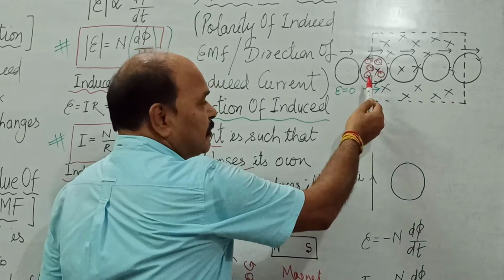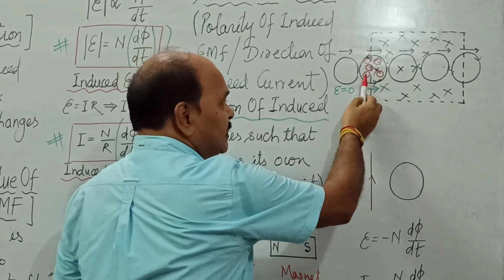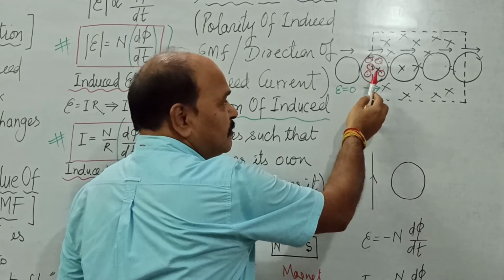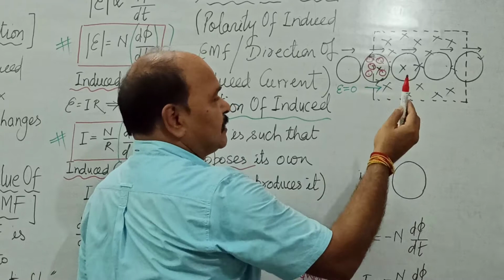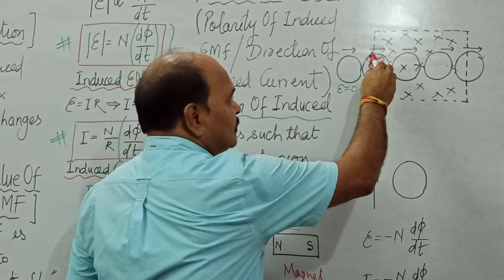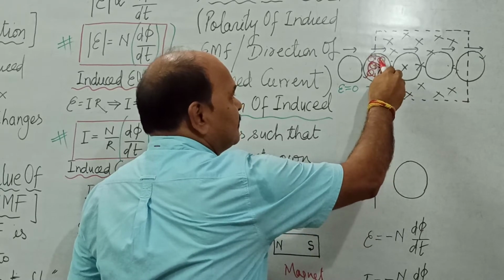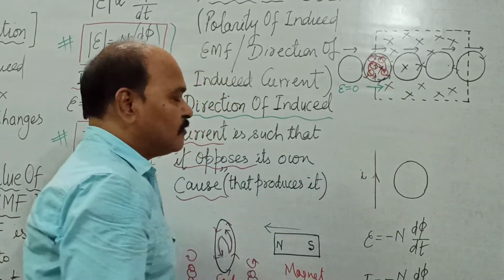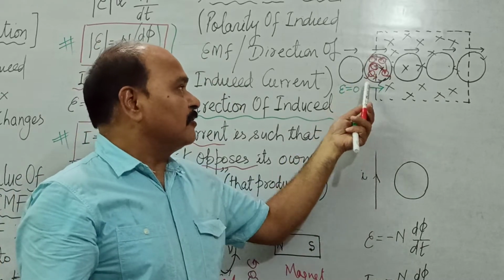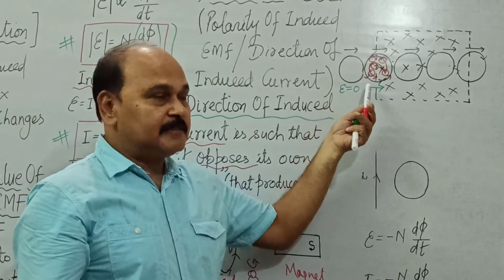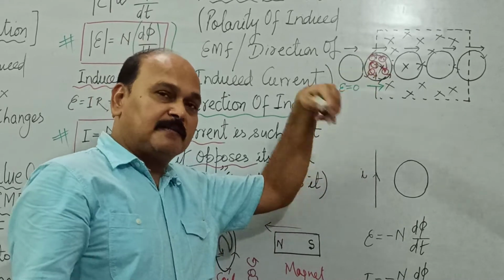So this coil produces its own field in the opposite direction, and the magnetic lines of force produced by the coil are in a perpendicular outward direction. That is possible only when the current is in what direction? Anti-clockwise. That means this end behaves like what? North pole. So as this coil enters into the magnetic field, electromagnetic induction makes this face, which we can look at as north pole, and the face behind is what?